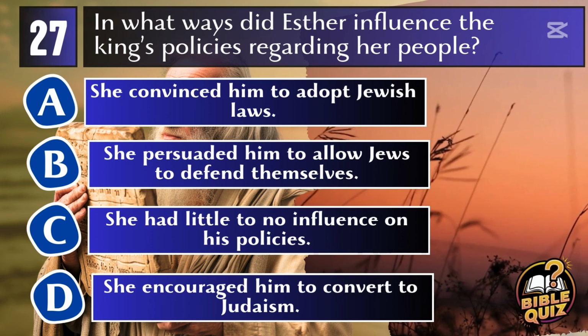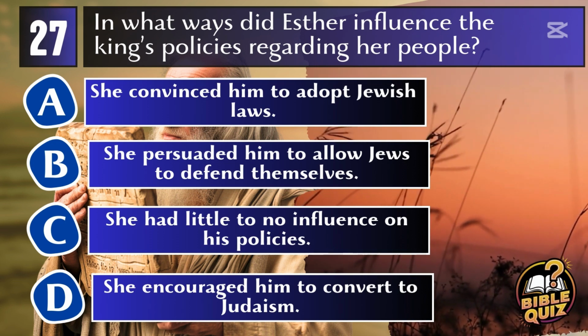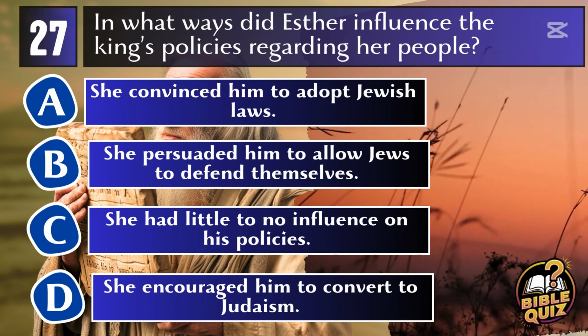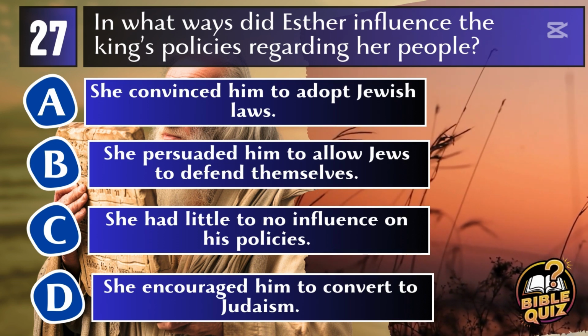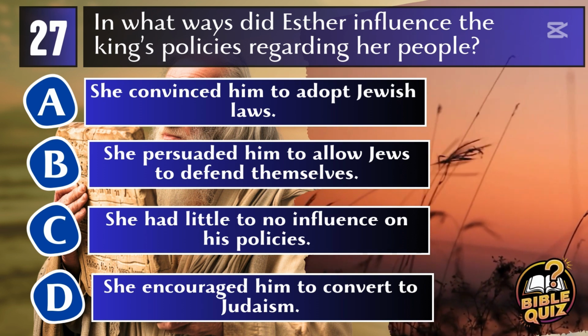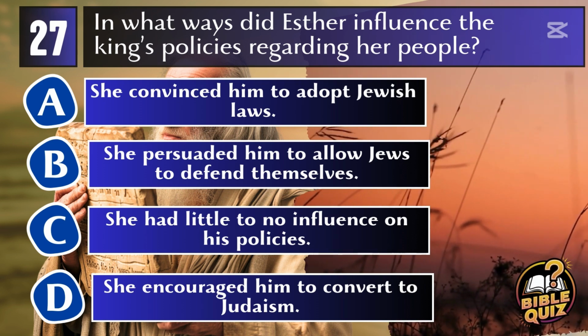Question 27. In what ways did Esther influence the king's policies regarding her people? A. She convinced him to adopt Jewish laws. B. She persuaded him to allow Jews to defend themselves. C. She had little to no influence on his policies. D. She encouraged him to convert to Judaism.